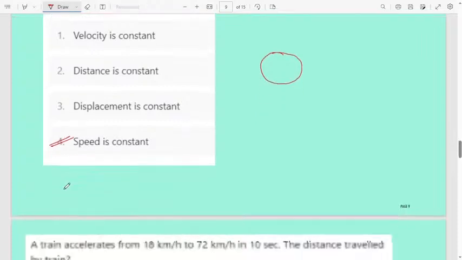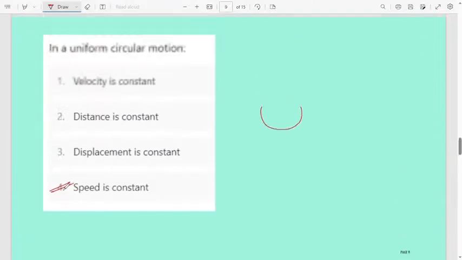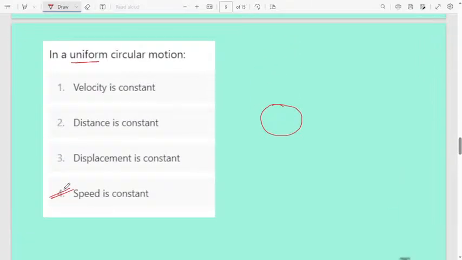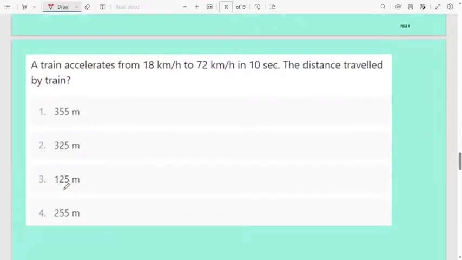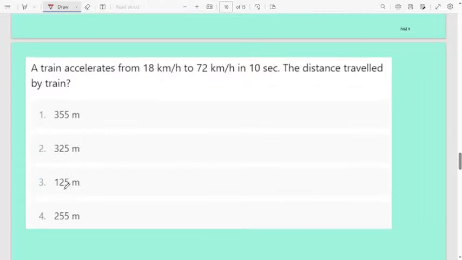Okay, if it is non-uniform, then velocity may change, that is a different case, but they mentioned in the case of a uniform circular motion, then speed will be constant. Then next question,